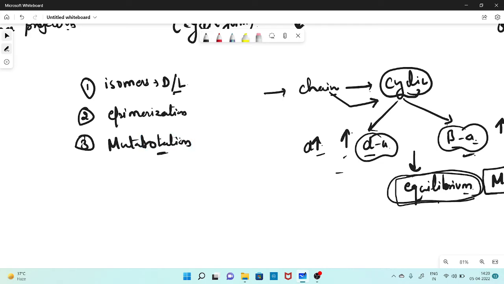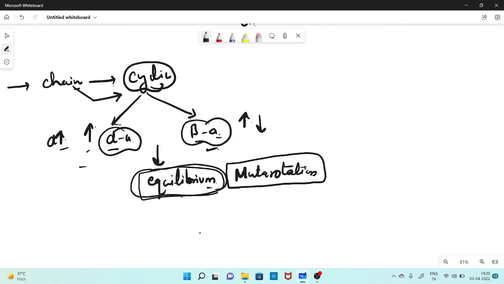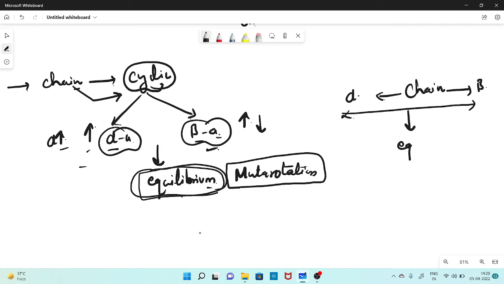I am repeating it again: in this case, the chain form of the sugar molecules, in the presence of an aqueous solution, makes the alpha anomer and beta anomer, and they interconvert with each other until they reach an equilibrium point.